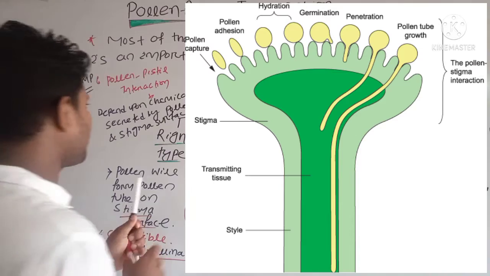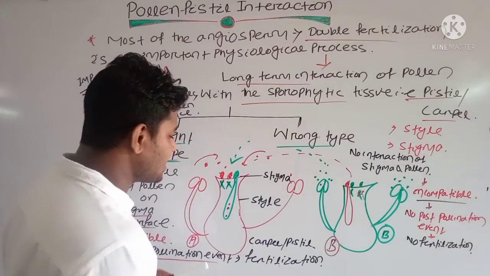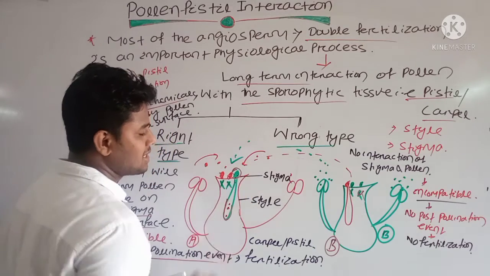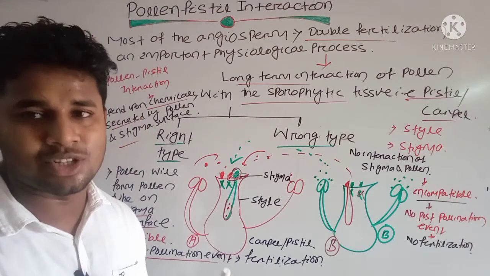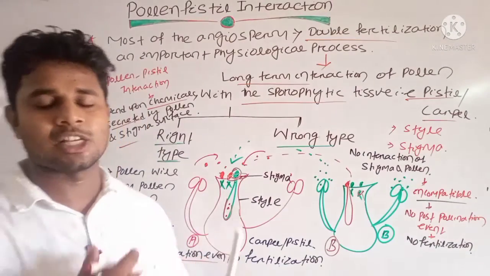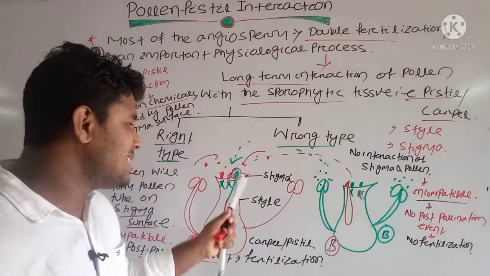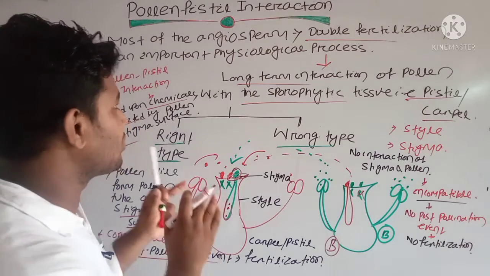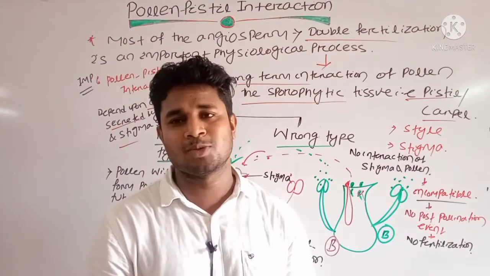Clear? This is an important point. Usually the chemical present on the pollen grain surface and the chemical present on the stigma surface will interact with each other. Clear? And then whether successful establishment will occur or not is selected by the stigma surface. And this is known as pollen-pistil interaction, and it is an important feature of your angiospermic plants.